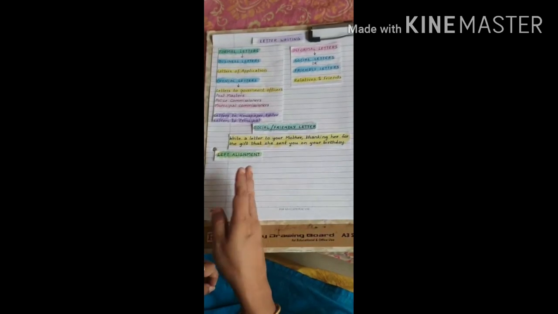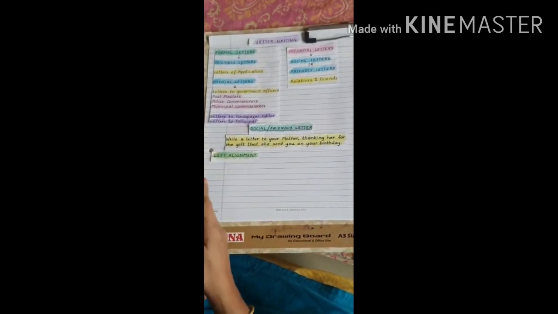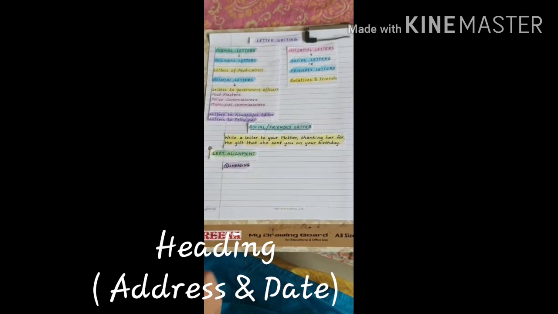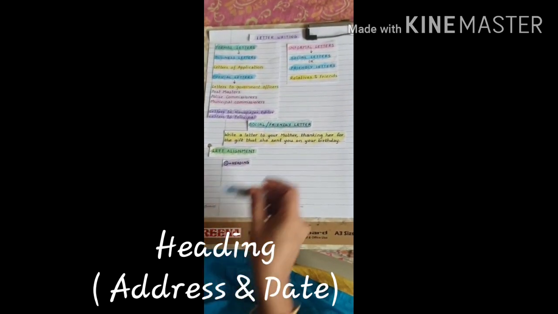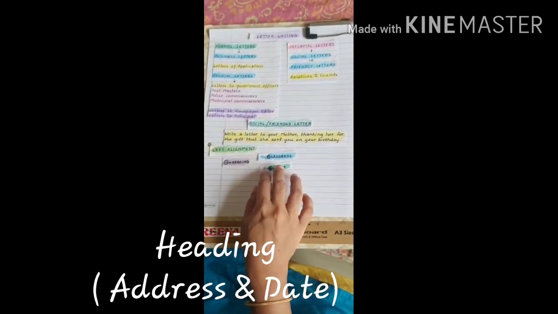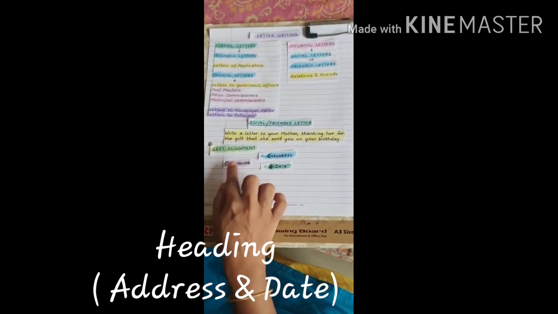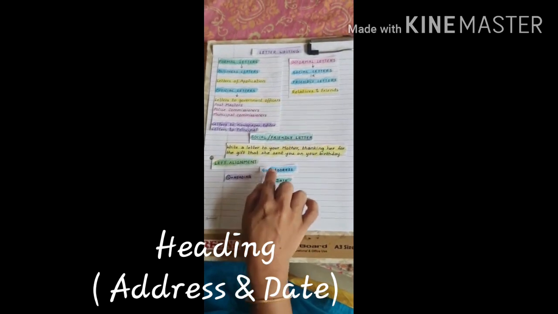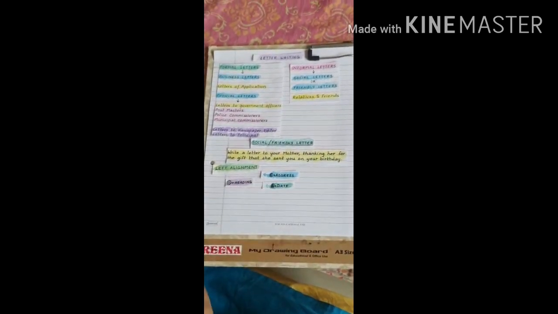Because we are doing everything to the left alignment, the first part of a letter is what we call the heading. In the heading comes our address and date.